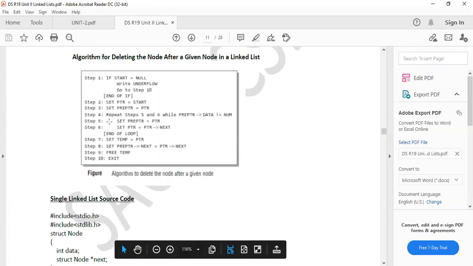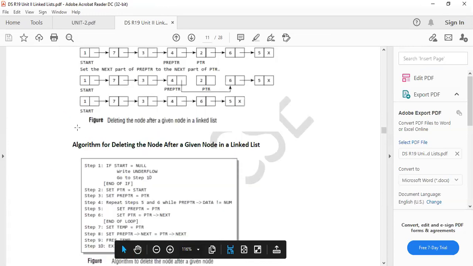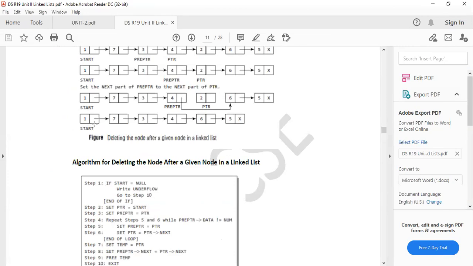For example, I want to delete the first element. If I want to delete the first element, what I am doing here is, with the help of a temporary variable, I am assigning the temporary variable to the first node. Simply, that first node will point to the temporary node. Then by using the free function, I am accessing this function.